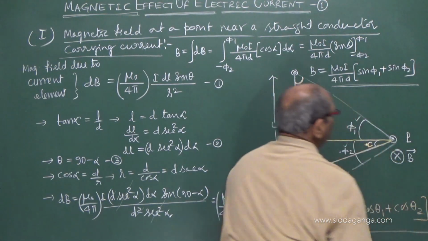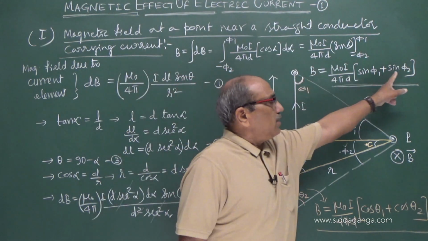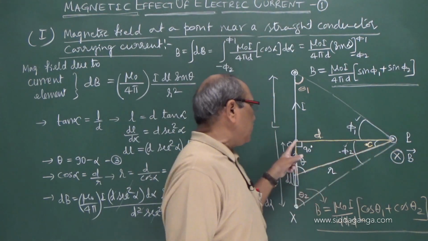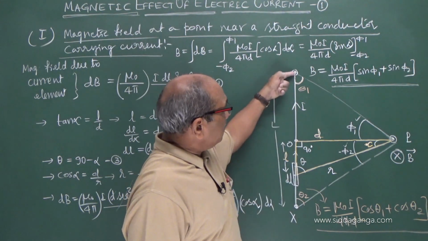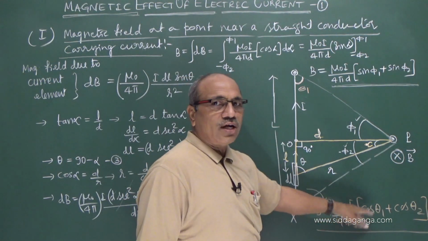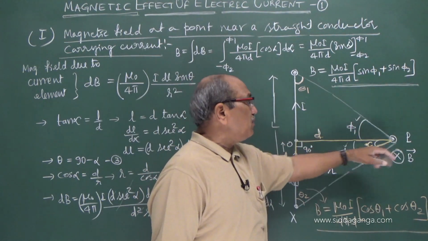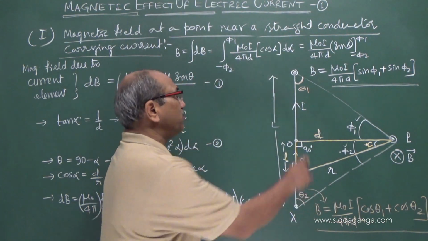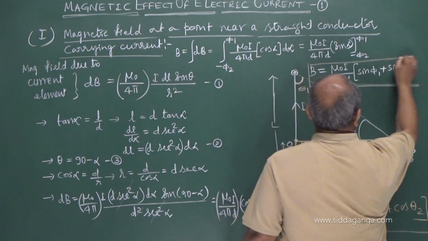Either this equation or this equation can be used. Both are the same. Phi 1 and phi 2 are the angles made at the point with respect to the line joining the point P and the conductor, whereas theta 1 and theta 2 are the angles made at the end points of the conductor with the line joining the conductor. You have to be careful in substitution of cos or sine. Sine is at point P, cos is at the conductor. At least remember these relations. These relations are enough if you are asked directly.